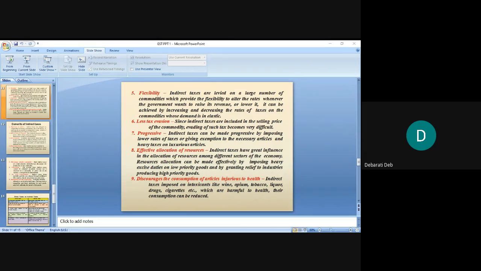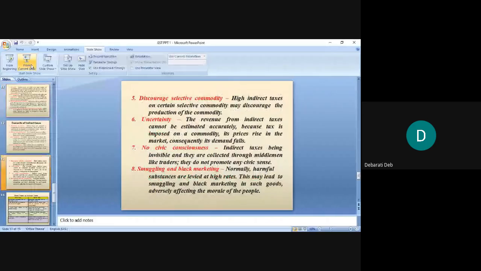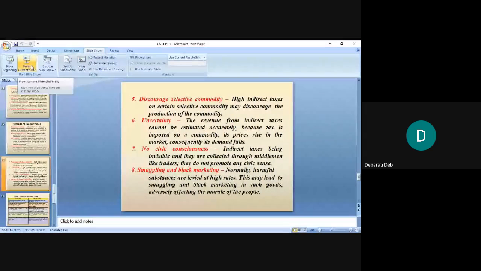Then no civic consciousness. Indirect taxes being invisible and collected through middlemen like traders, they do not promote any civic sense. That means whether you are paying or somebody else is paying, that is not shown, right? Because the government is not coming to know who actually is paying the tax. Then smuggling and black marketing. It actually encourages smuggling and black marketing because, in order to save taxes, many people go into smuggling and gambling.